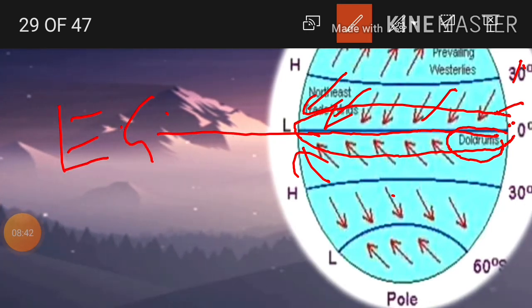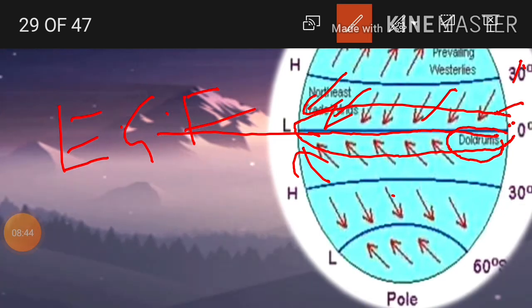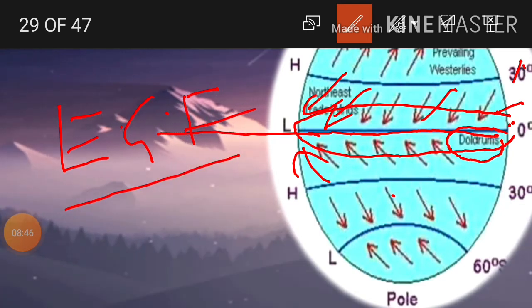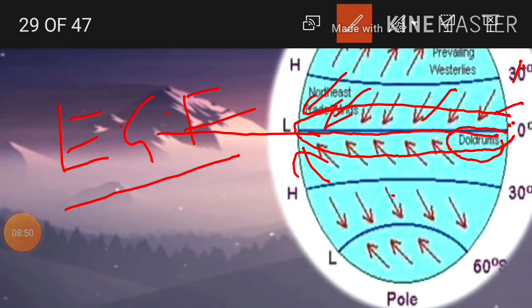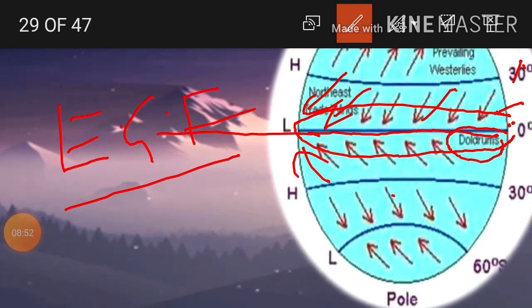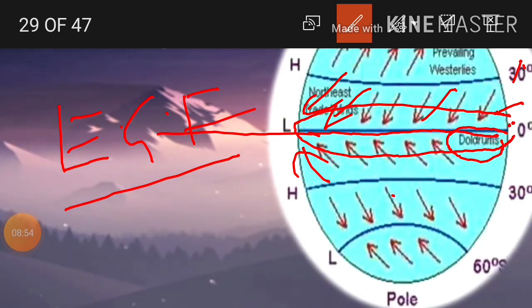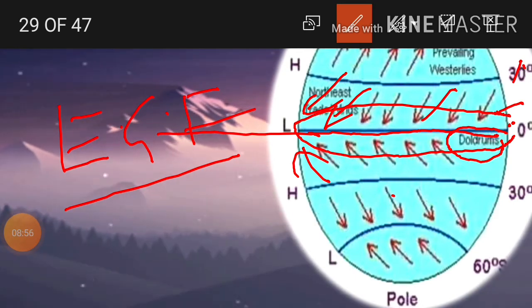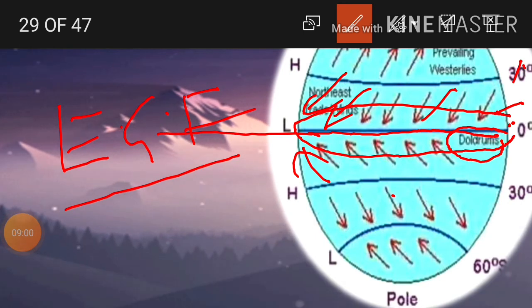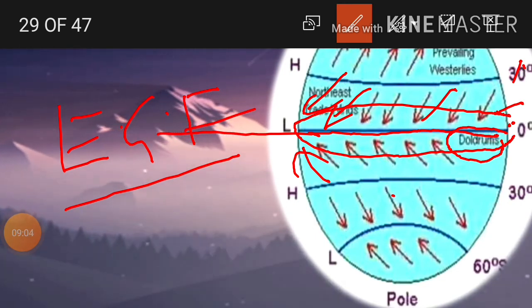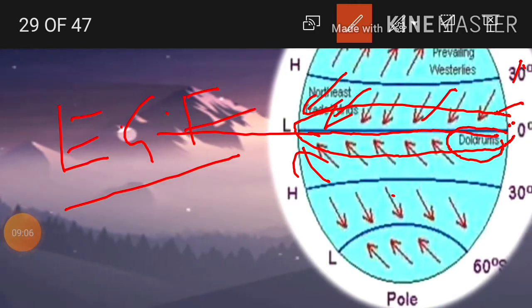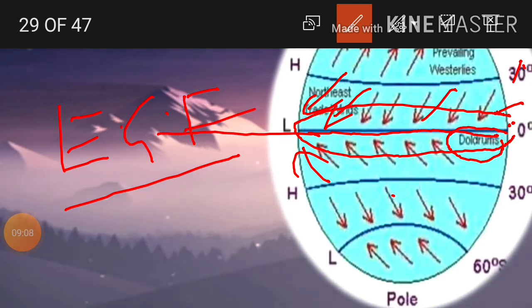Evergreen forest exists from where to where? Wherever it is equatorial over the globe, especially Nigeria in Africa, Brazil in South America, and East Asian countries like Singapore and Thailand, even in India, the Andaman and Nicobar Islands. These regions receive this type of evergreen forest.